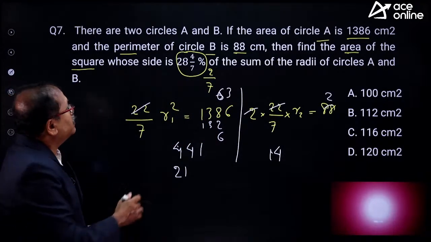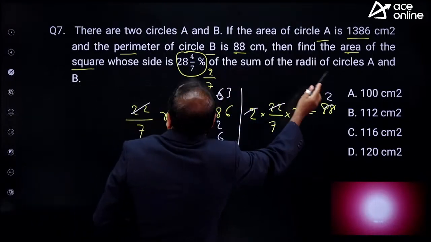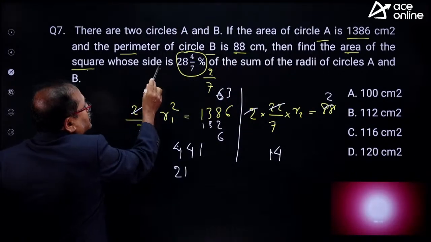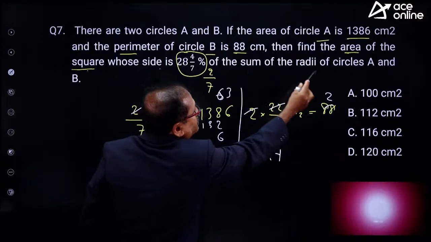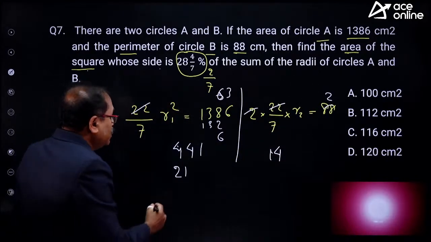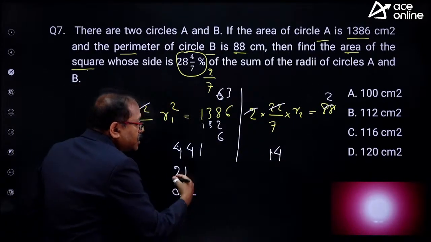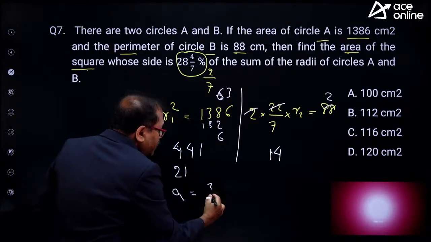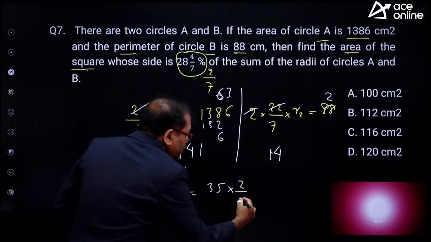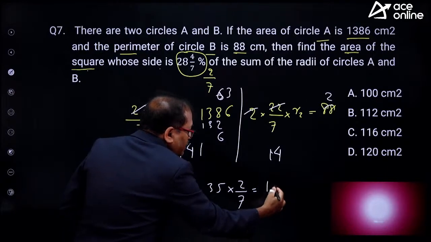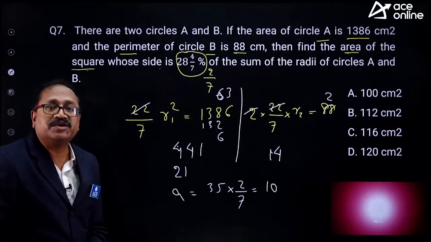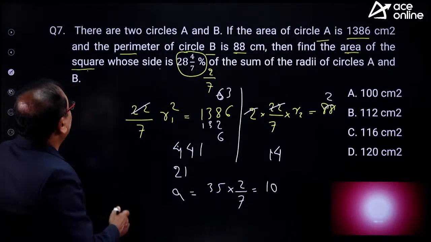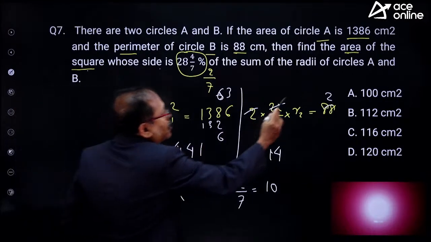So finally, what is the question here? Find the area of the square whose side is 2/7 of the sum of the radius. So A is equal to how much over here? Sum of the radius is 35. 35 into 2 by 7, and this is 5 10. So side is 10 centimeter. You are asked to find out the area of it.